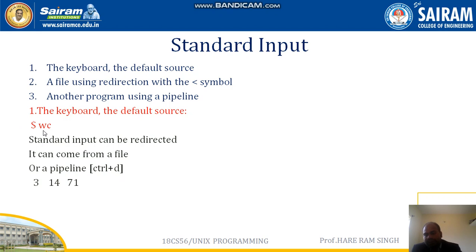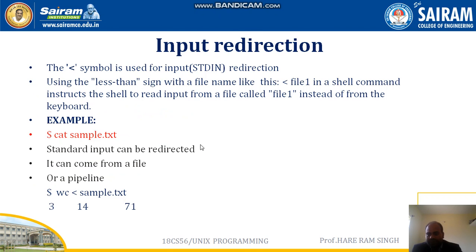Now, suppose I have written 3 lines for the command wc, and I press Control D. The wc command, word count, counts the number of lines, so here we have 3 lines. It also counts the number of words, a total of 14 words, and the number of characters, a total of 71 characters, and it will display them. In this one, we typed all these things from the keyboard.